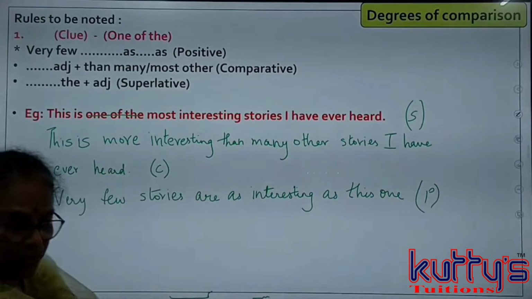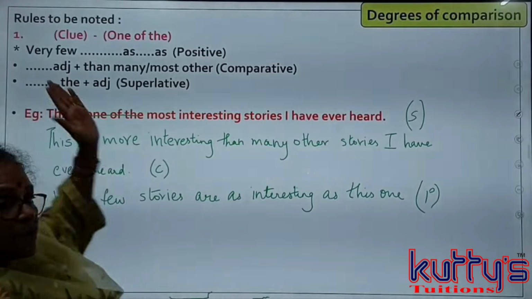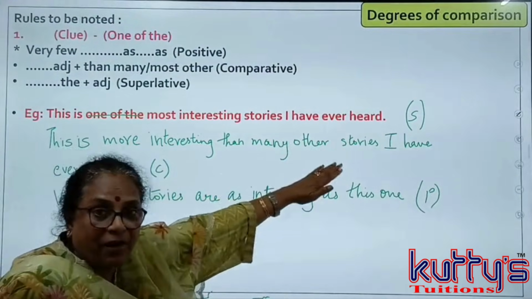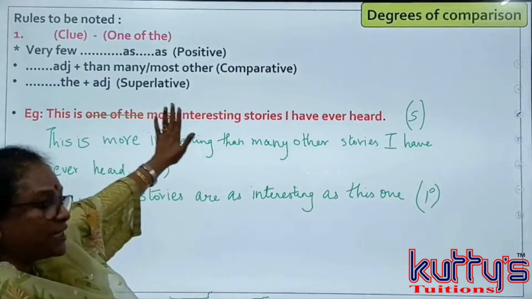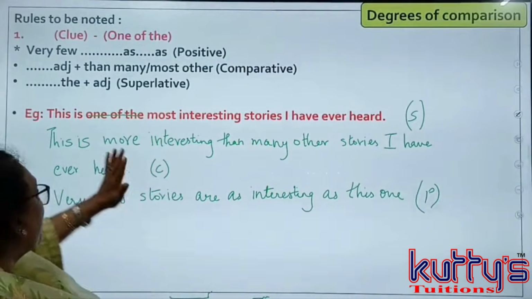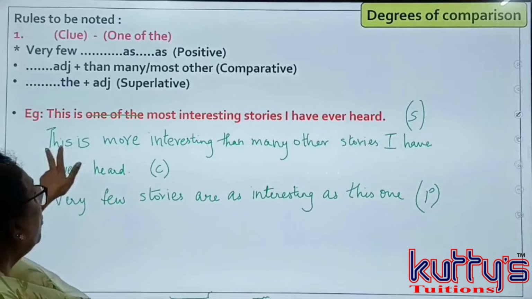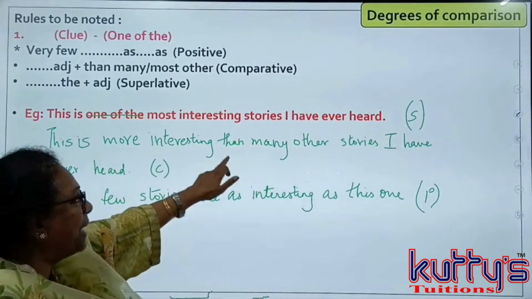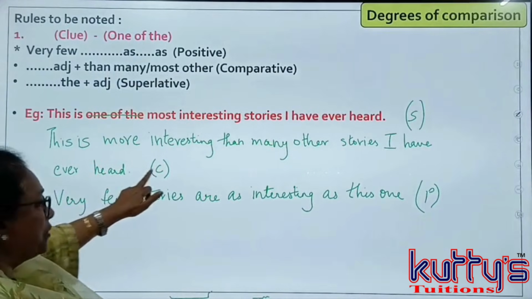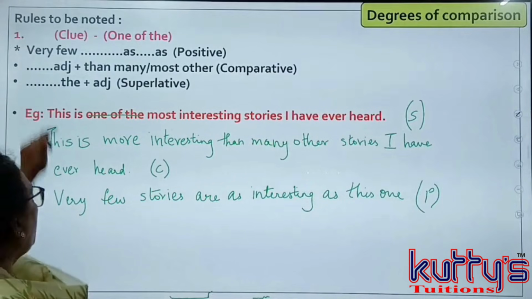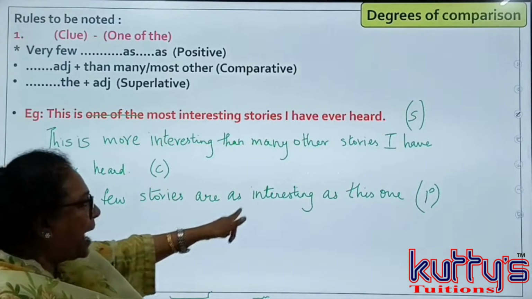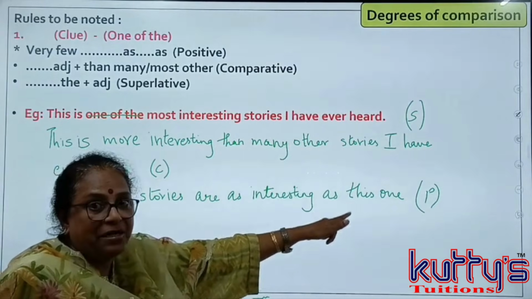Positive. Students, I think I'm quite clear. I'm explaining this to you once again. This is one of the most interesting stories I've ever heard. One of the is the clue. Since this is a clue, the next rule to change will be comparative, which is simpler for you. This is more interesting than many other or most other stories I've ever heard, which is comparative. And you begin with very few stories, since it is plural, are as interesting as this one.